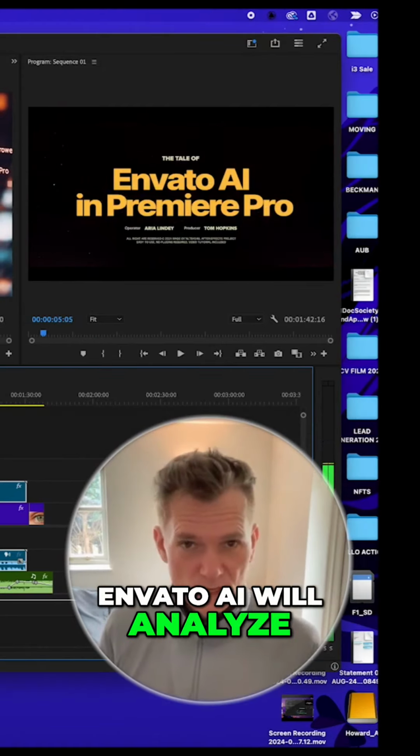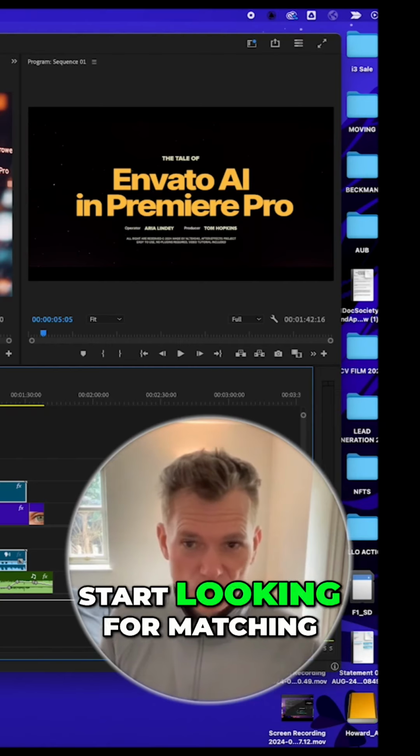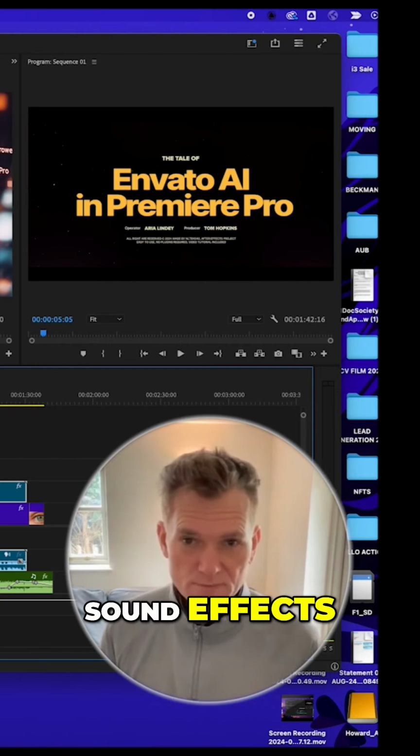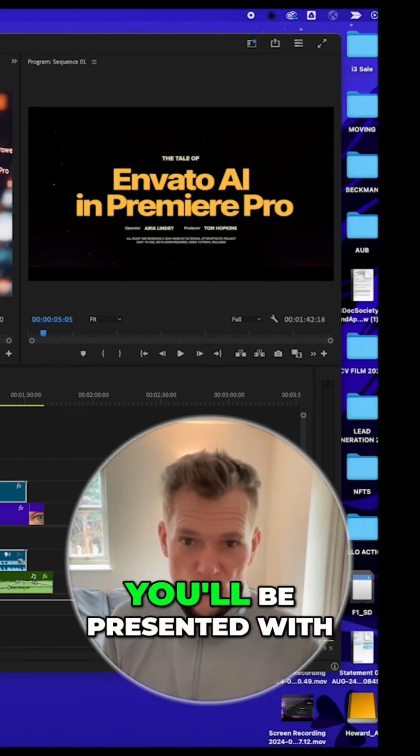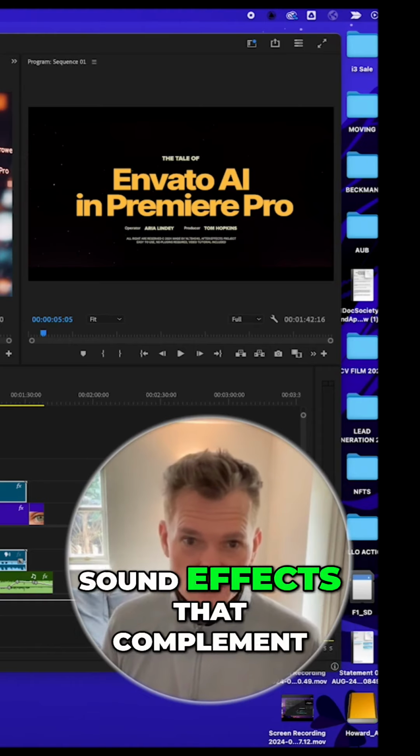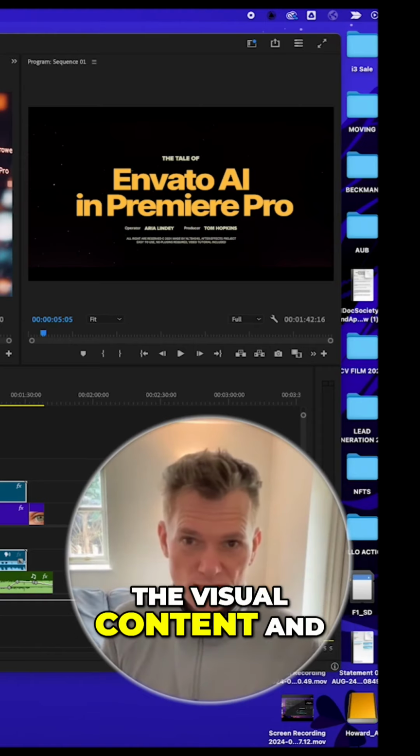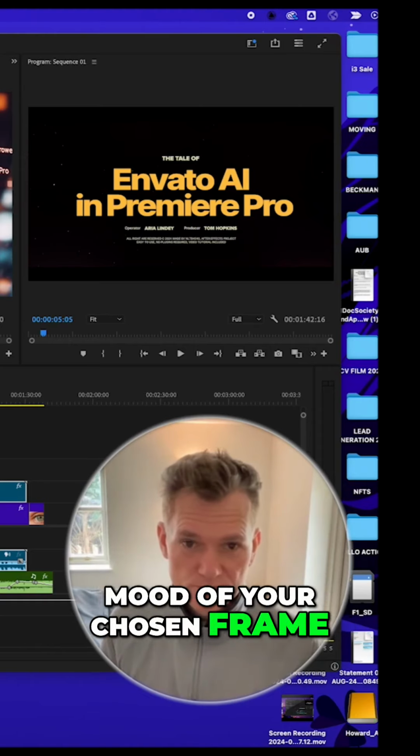Envato AI will analyze your selected frame and start looking for matching sound effects. In just a few moments, you'll be presented with a curated list of sound effects that complement the visual content and mood of your chosen frame.